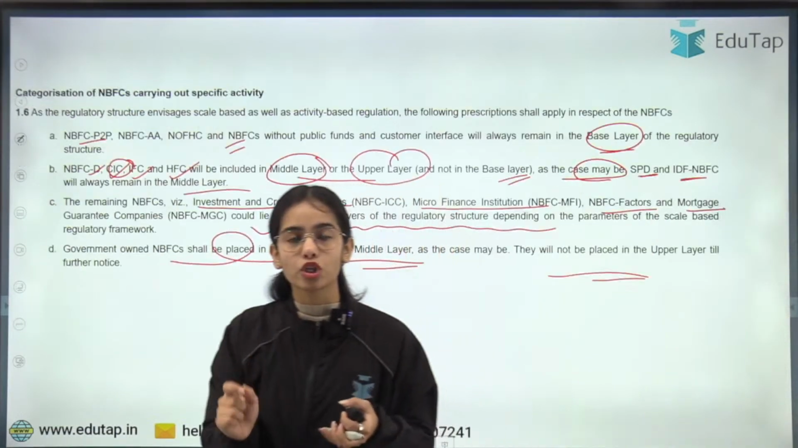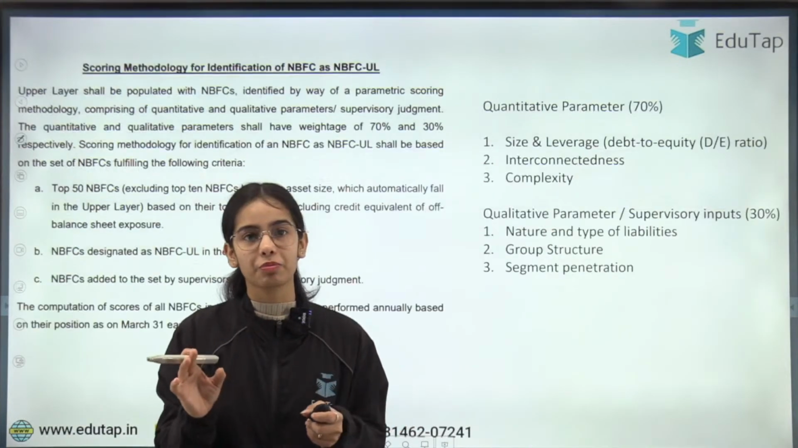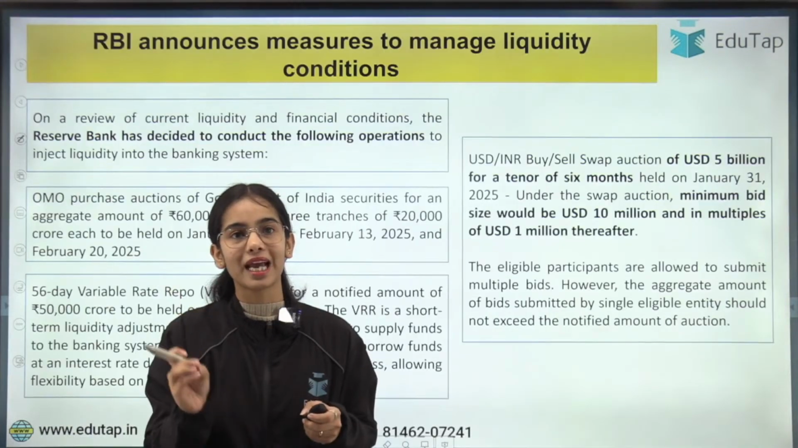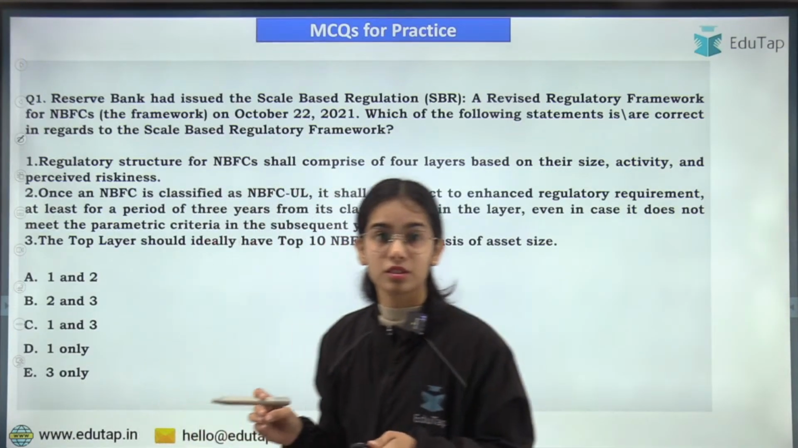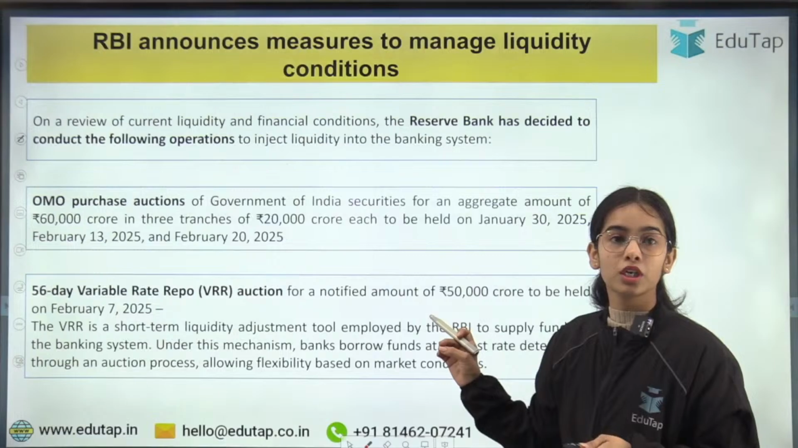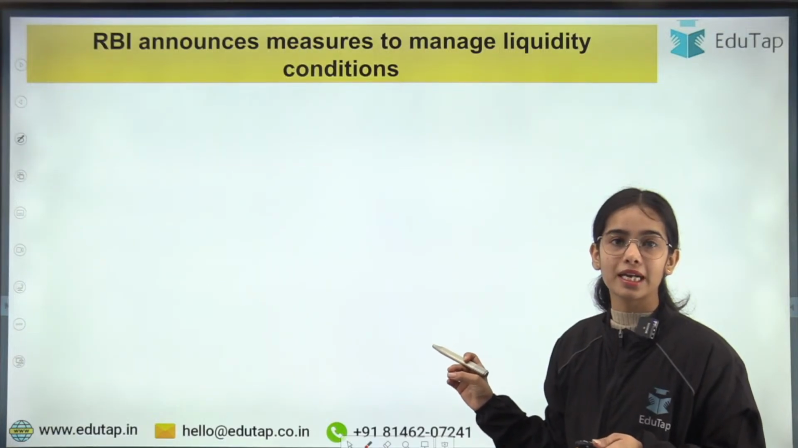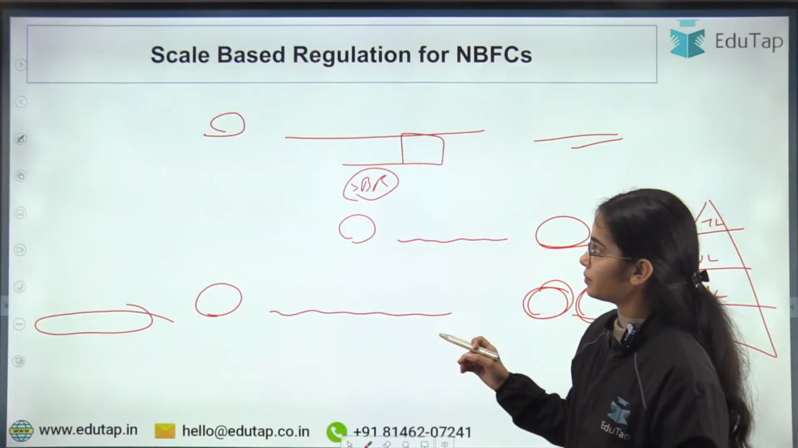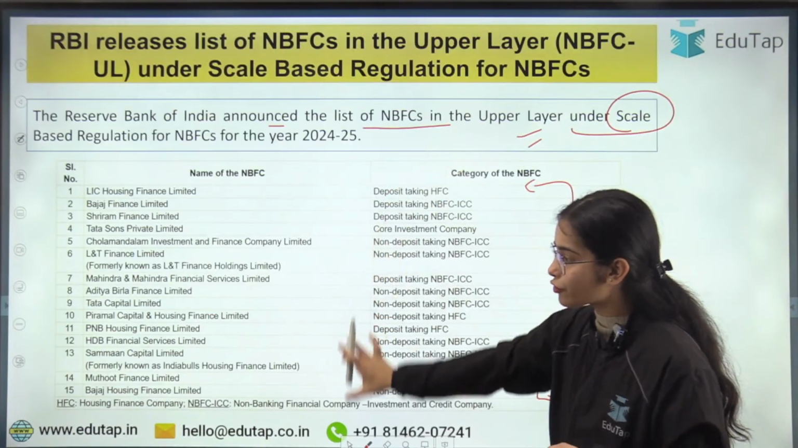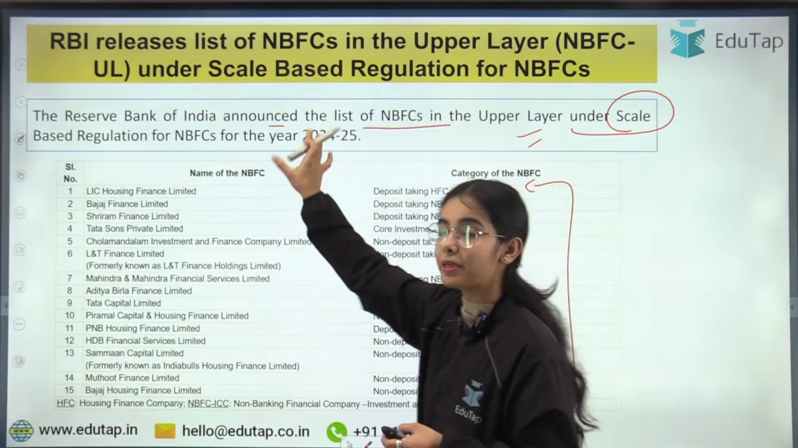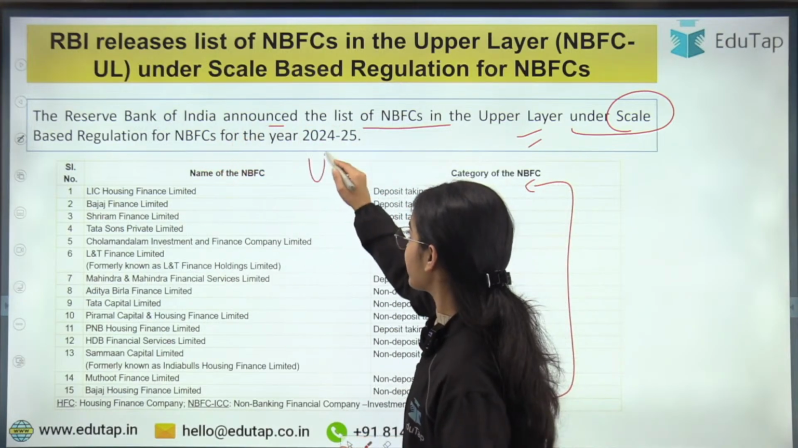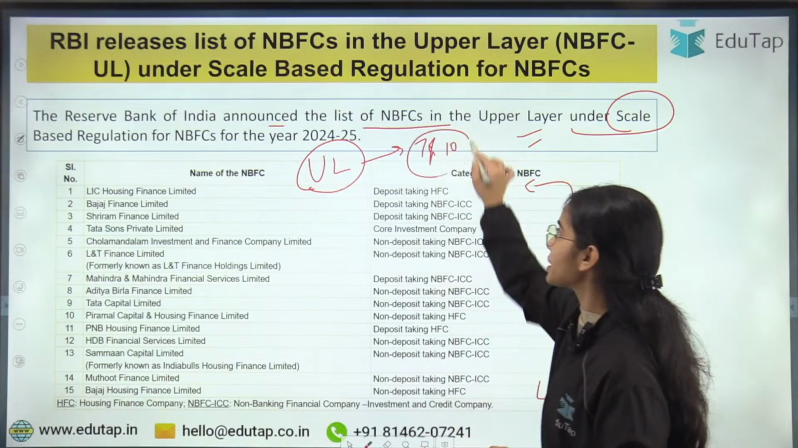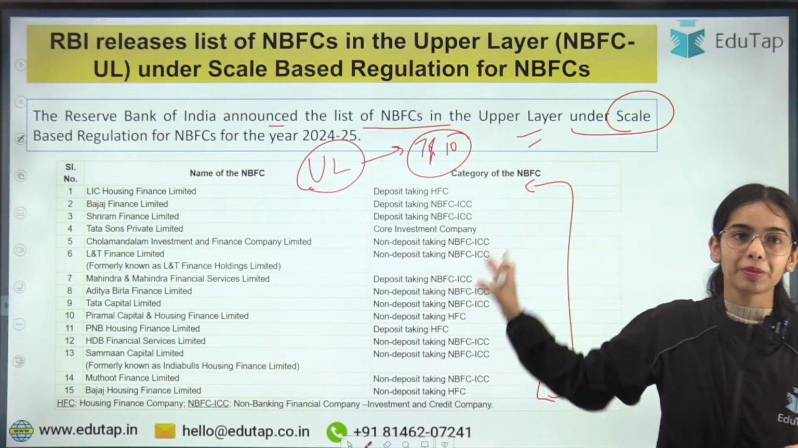Now what is the methodology according to which the list has been prepared? If you have seen the list that the RBI has recently prepared for the NBFCs, you can see that there are 15 NBFCs kept in the upper layer. Now the top 10 NBFCs, on the basis of their asset size, are kept in the upper layer.